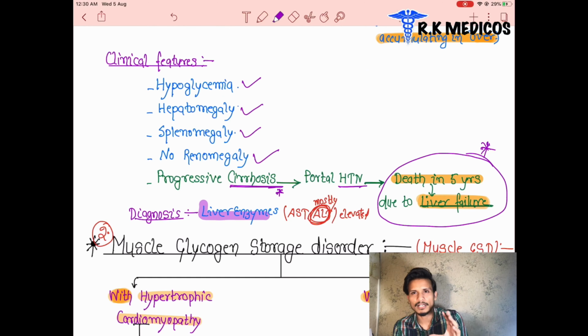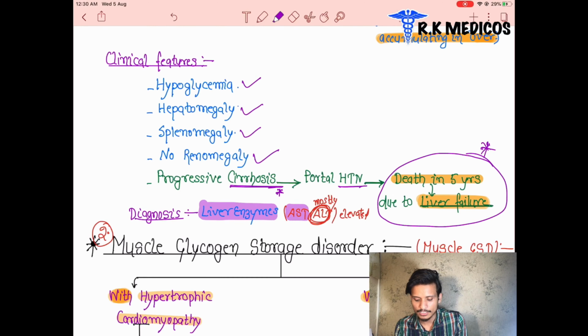Once again, the liver marker enzymes are present in the liver. When the liver cells are damaged, these enzymes will be released from the liver. And what are the enzymes which are released? That is AST, aspartate aminotransferase, and alanine aminotransferase. These are going to be elevated in our serum, and they are important markers for this disease.